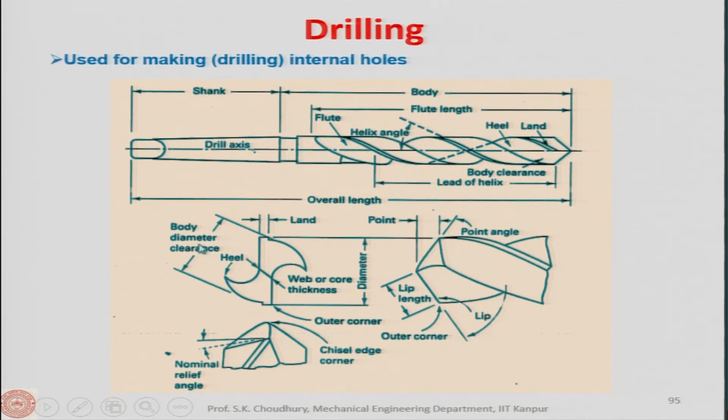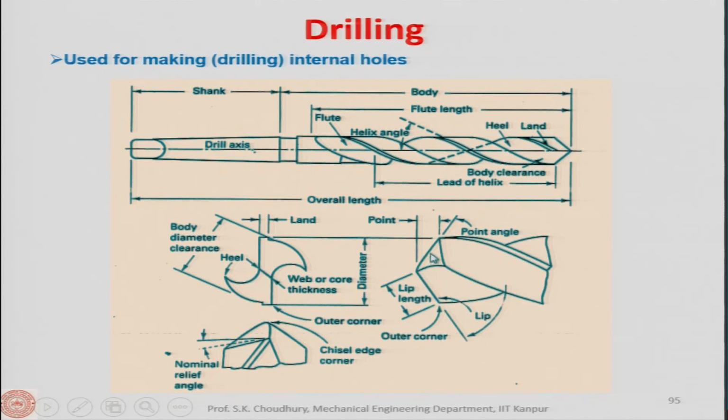Body diameter or the body clearance is here, and in the other view, here you can see that this is the chisel edge. Chisel edge is here actually. So, this is the nominal relief angle in the lip and in the face, which is the rake face. Here actually through this and the flute the chip flows.